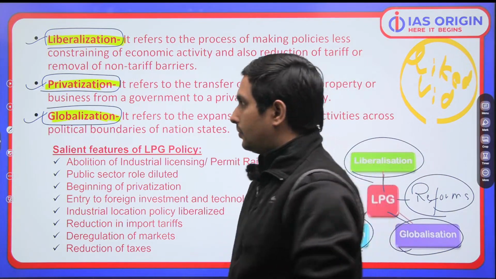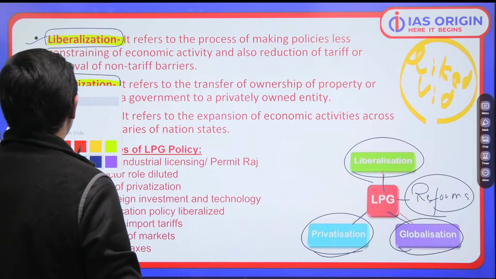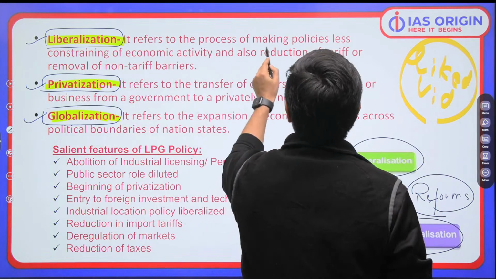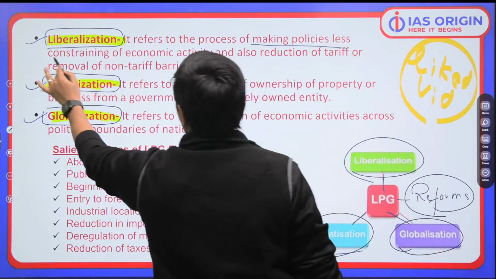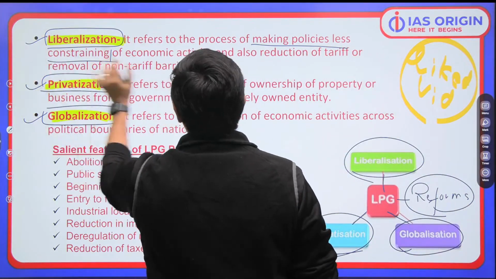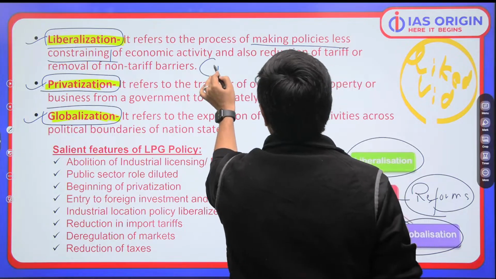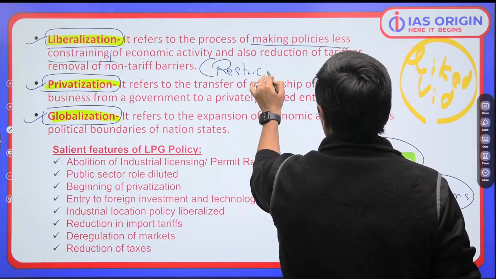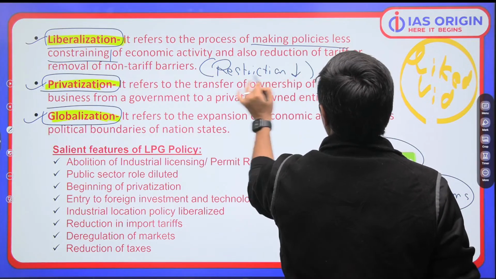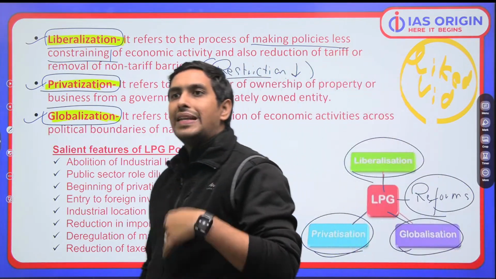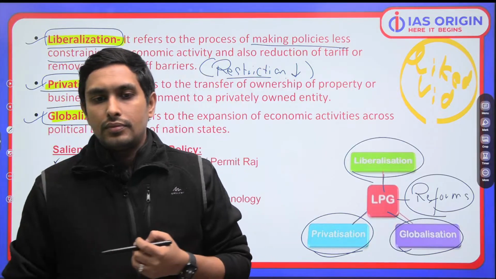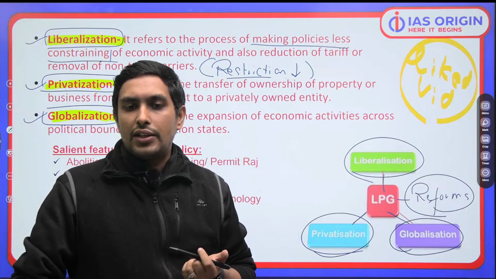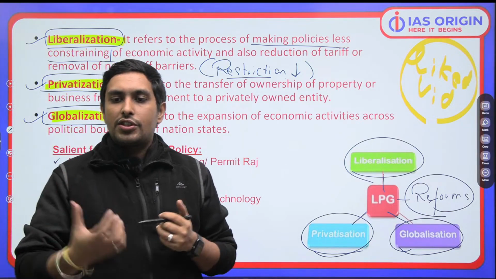Now the point is that when I say liberalization, it means the process of making policies less constraining, with fewer restrictions. So basically we are removing the restrictions. Restrictions are being reduced, removed or lessened. Is that clear? I am hopeful that you are able to understand. What restrictions are we going to talk about?